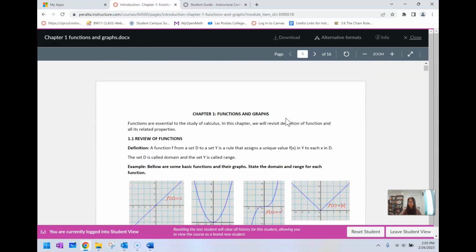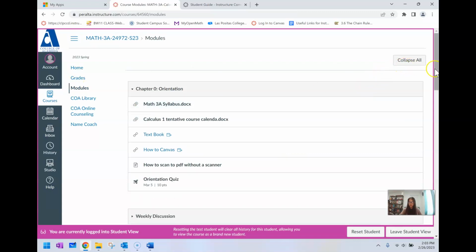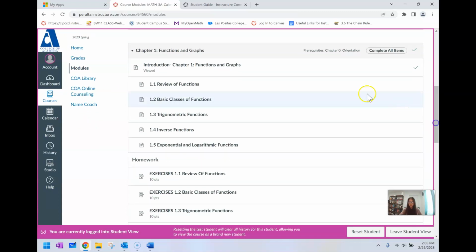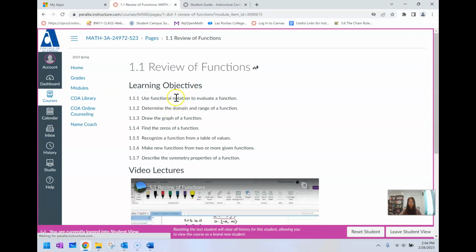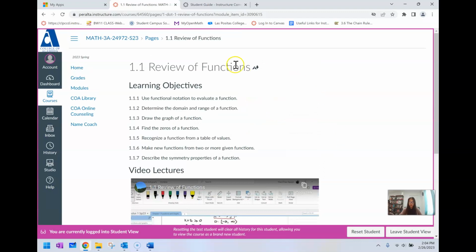You will print this out, and as you are watching the video lecture, so let's take a look at your video lecture. So in chapter 1, we have review the function. You click on this. It will tell you what we will cover in this section. And here is the video lecture that goes along with the note that I just asked you to print out for your chapter 1. You print out that note, you write out all this note, and then